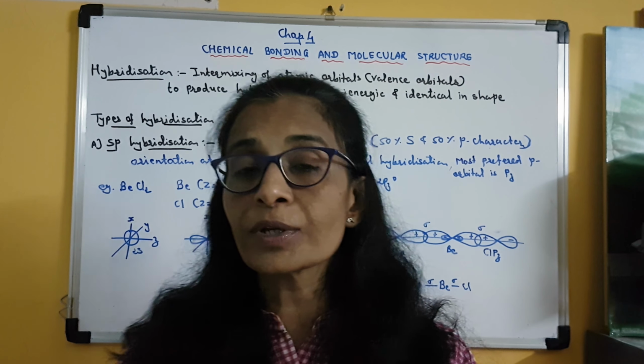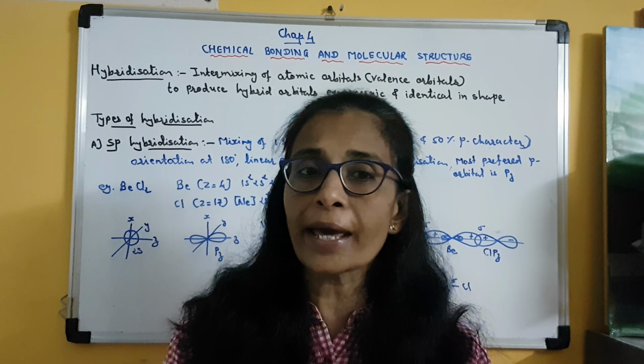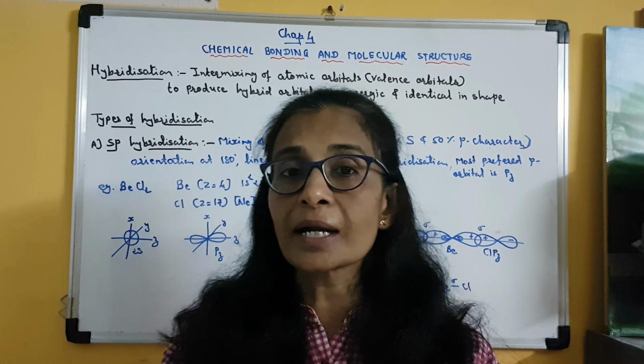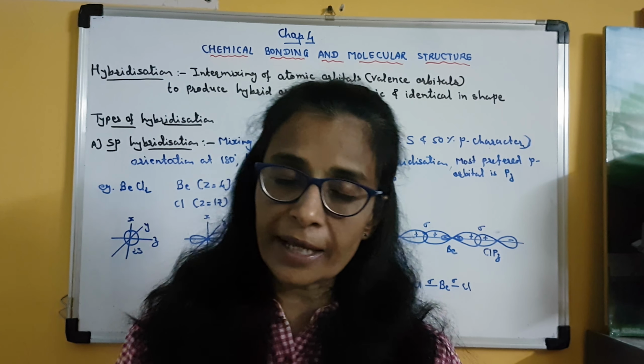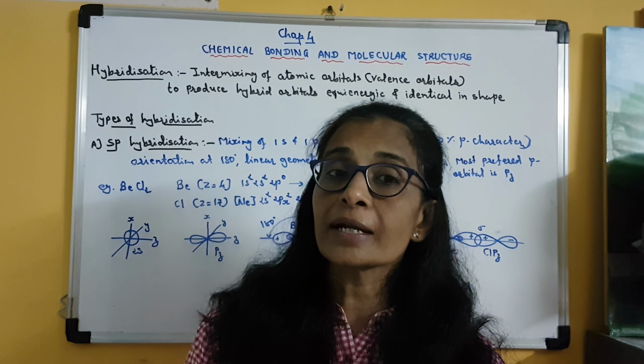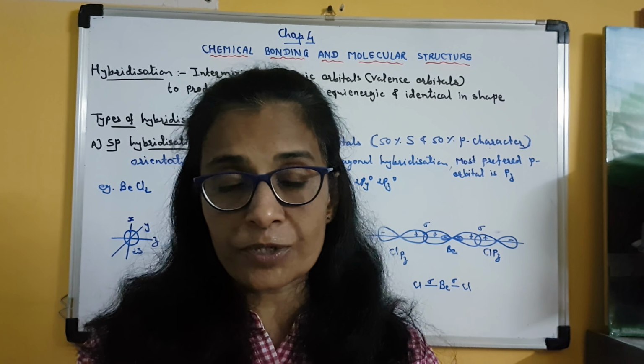Now here also we know very well that S orbital is spherically symmetrical, it is non-directional. P orbitals are dumbbell shaped, they are oriented along the axis, x, y or z axis. D orbitals are double dumbbell shaped. So we know these orbitals have different shapes. Clear?